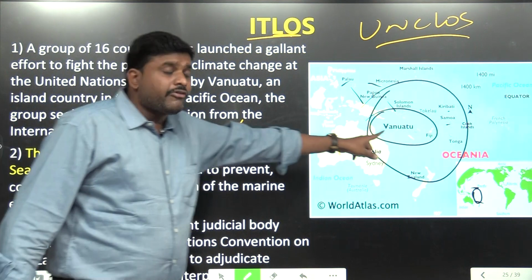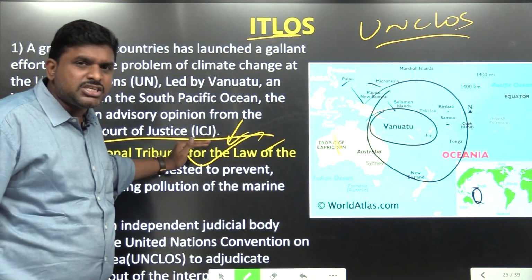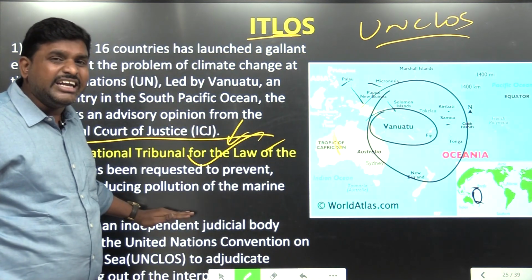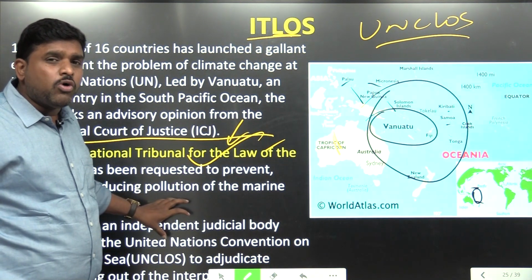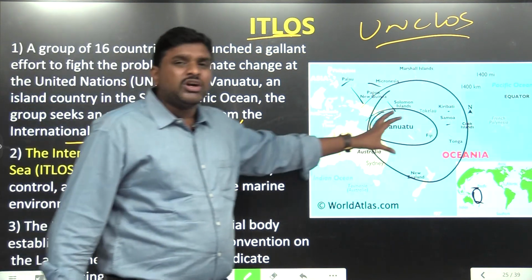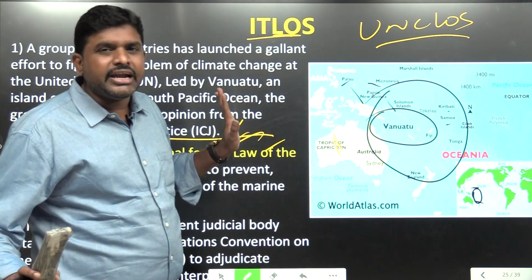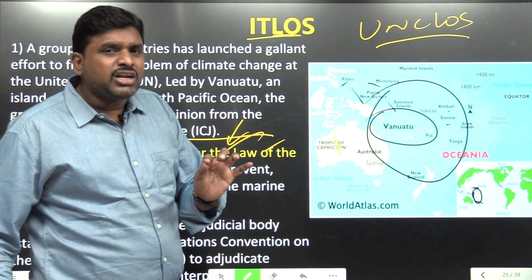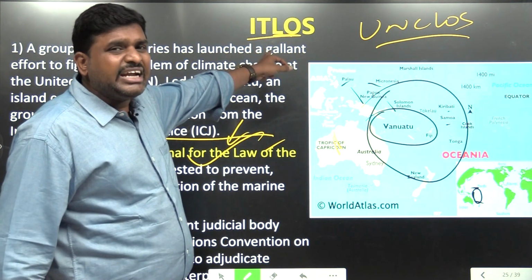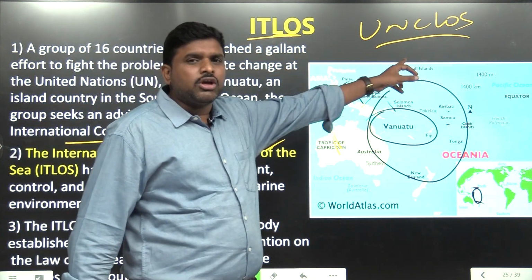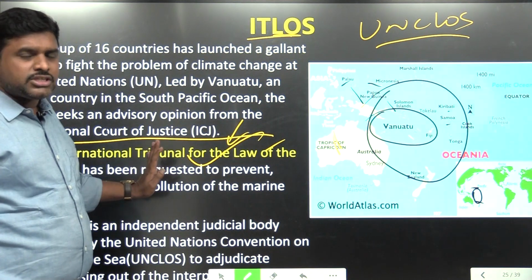Now, on Vanuatu's request to the International Court of Justice, the case has been sent to ITLOS. ITLOS will be checking how to control the climate change activities in these small island countries. From the prelims point of view, what is important is: what is ITLOS, what is UNCLOS, what is the International Court of Justice.